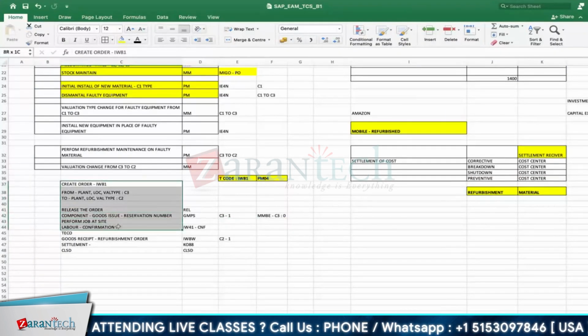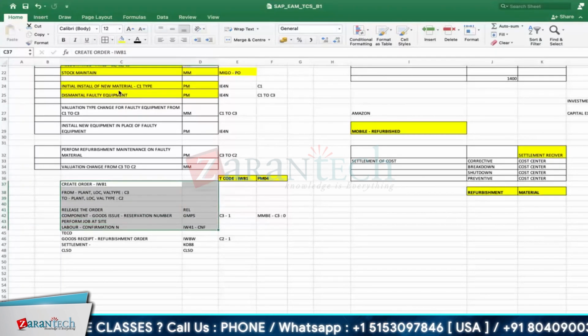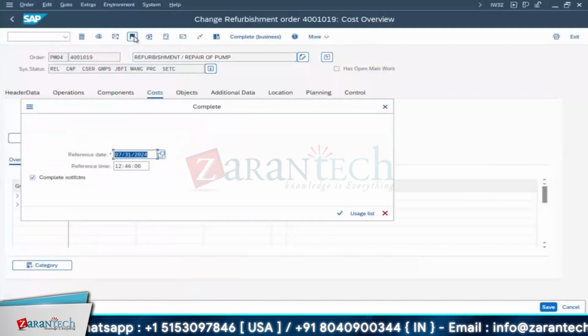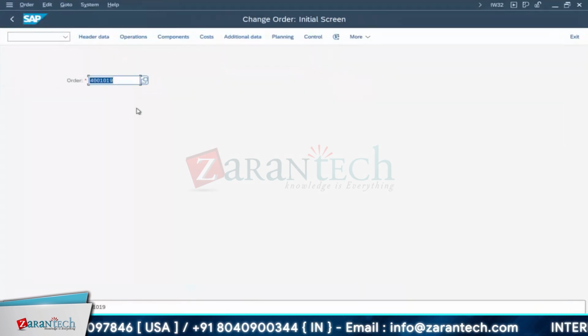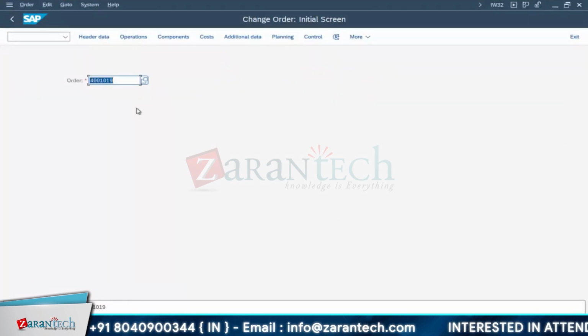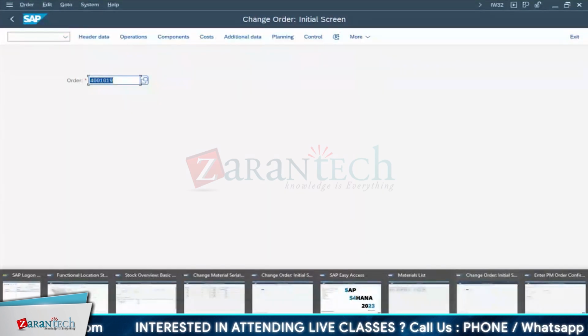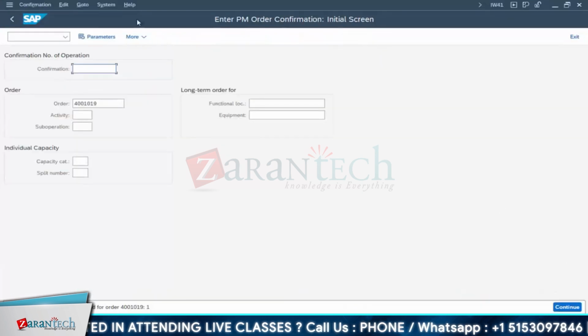From here labor confirmation done. Now we are at the TECO stage. So we will perform the TECO. So technically the person has completed his job. Now again he will inform the MM team or concerned planning department team for further process. So what is our further process? It has to be sent back to the stores. So again we have seen the T code.